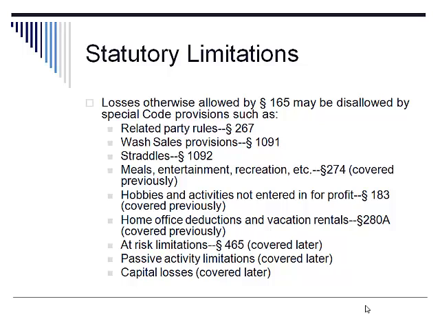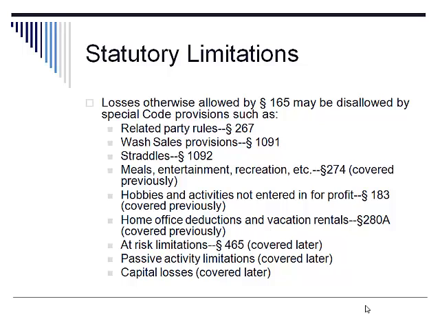The limitations may also be under Section 274 pertaining to meals, entertainment, and recreation, which was covered in a previous chapter, or hobby activities under Section 183, also covered in a previous chapter, and home office deductions and vacation rentals, also discussed in a previous chapter.